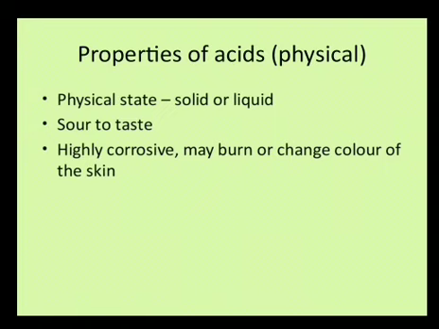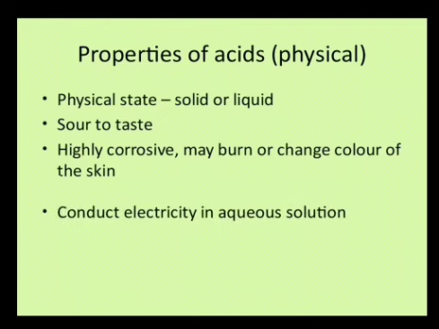They are highly corrosive, meaning they can burn or damage the skin. If by chance you are in the lab, HCl causes an itching kind of sensation, and nitric acid turns your skin yellow. This is because acids are very reactive, and whatever surface they come in contact with, they react with, and some amount of the surface is decomposed, so it is destroyed somehow. That is the nature of acids.